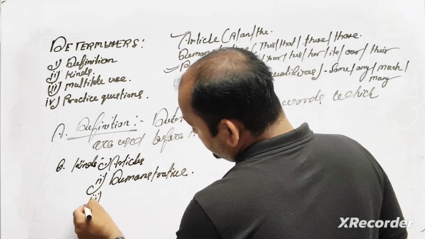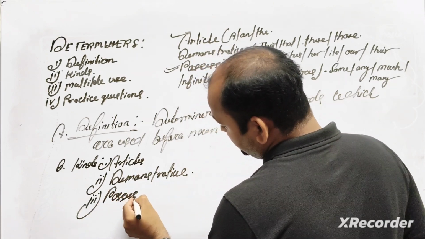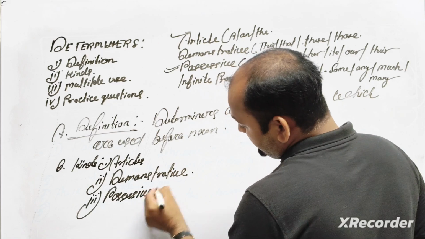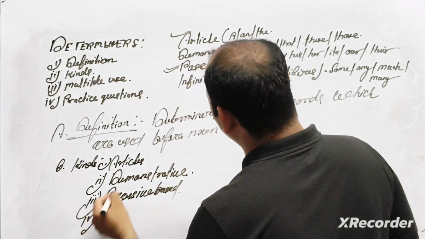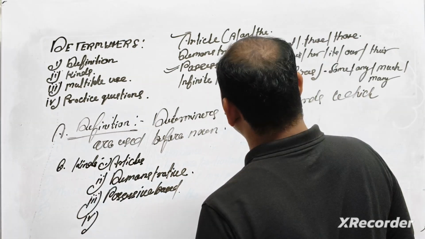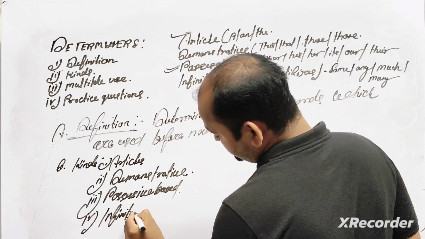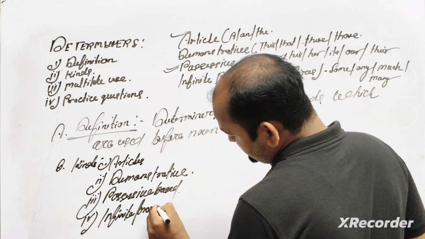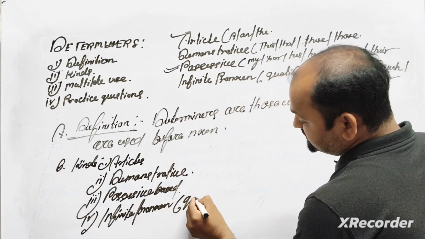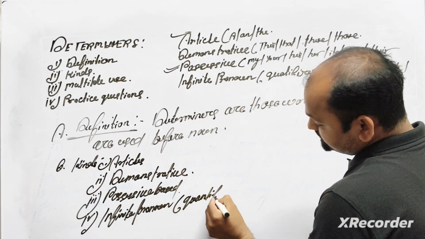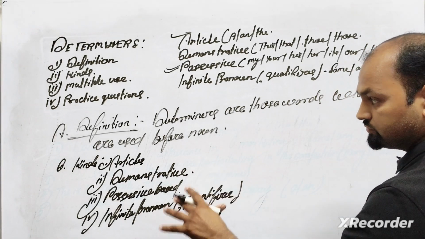Third, possessive based. And fourth, indefinite pronoun based. Here we can also call quantifiers. Okay, note it down.